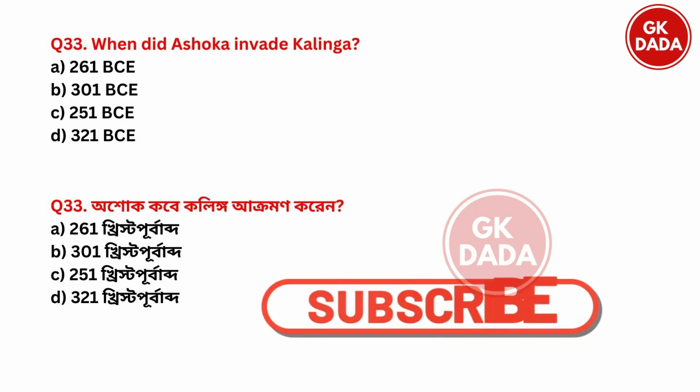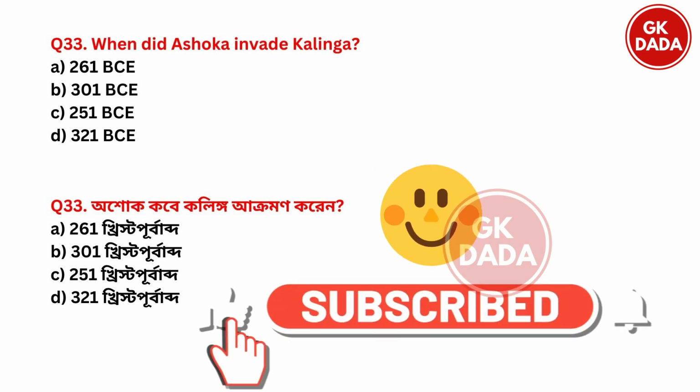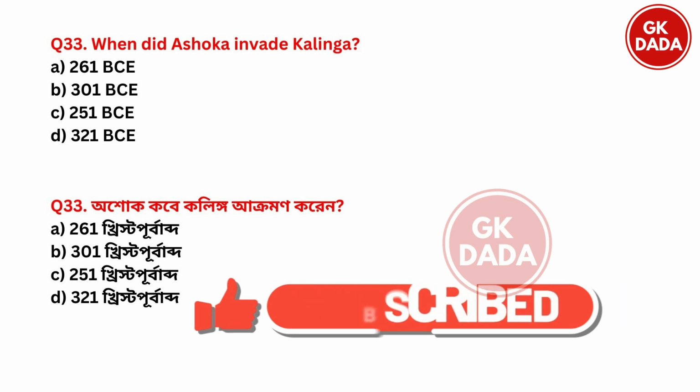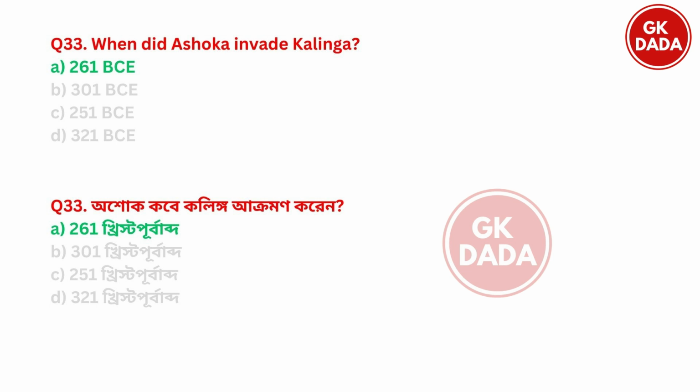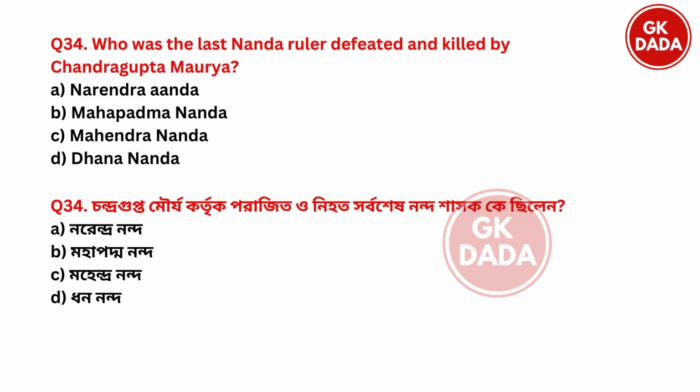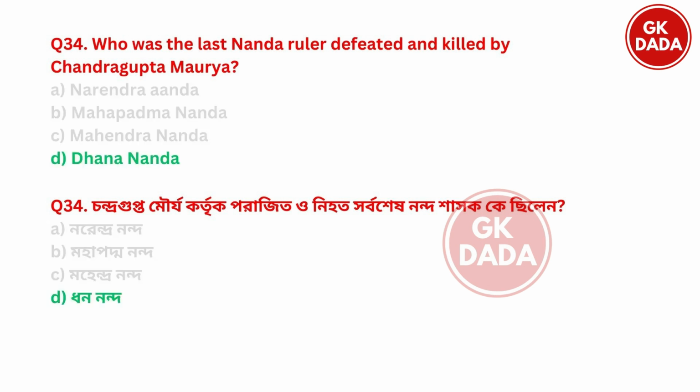When did Ashoka invade Kalinga? Option A 261 BCE, option B 301 BCE, option C 251 BCE, option D 321 BCE. And the right answer is option A 261 BCE. Next. Who was the last Nanda ruler defeated and killed by Chandragupta Maurya? Last Nanda ruler. Option A Narendrananda, option B Mahapadmananda, option C Mahendrananda, option D Dhanananda. And the right answer is option D Dhanananda.